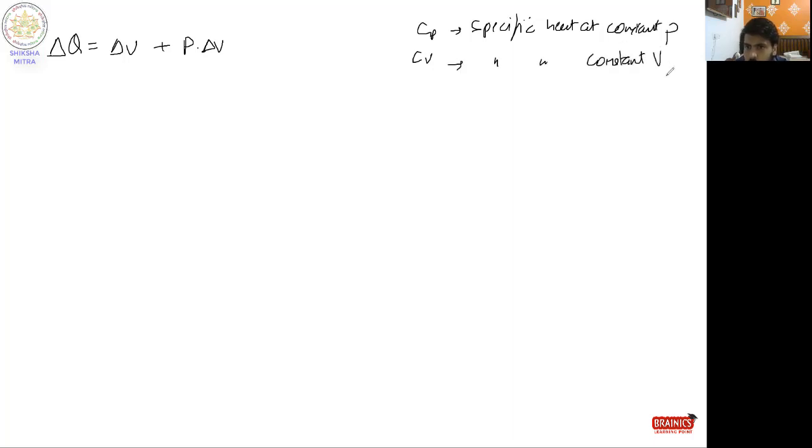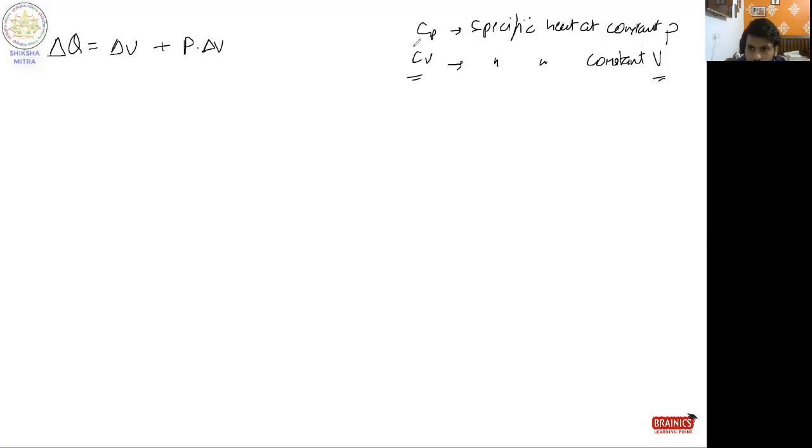You must know what Cp and Cv are. Cv is the molar specific heat at constant volume, and Cp is the specific heat at constant pressure.